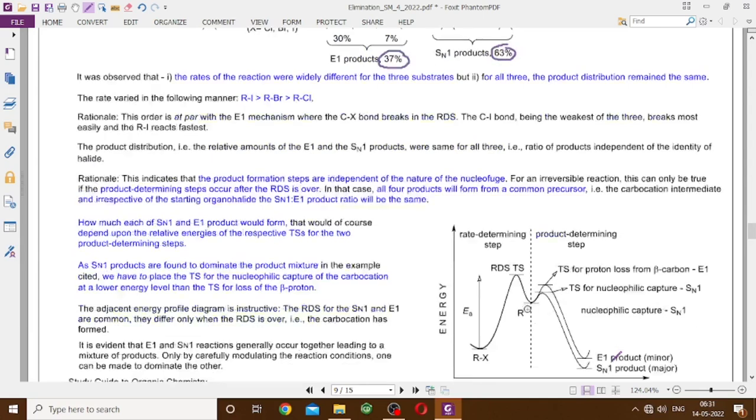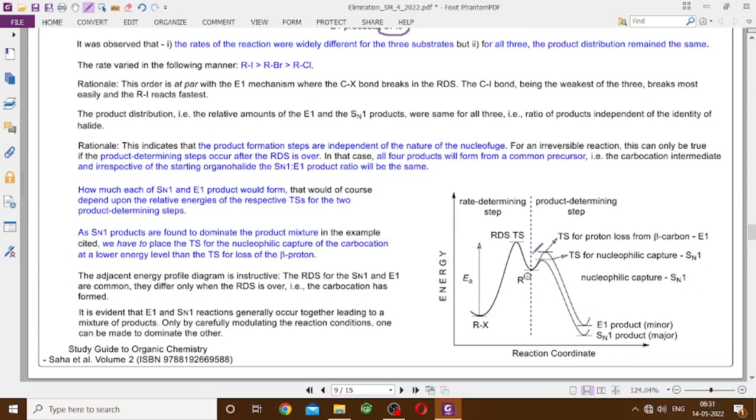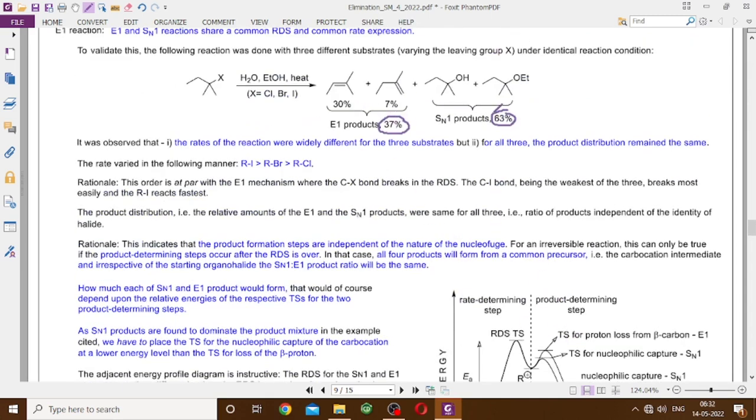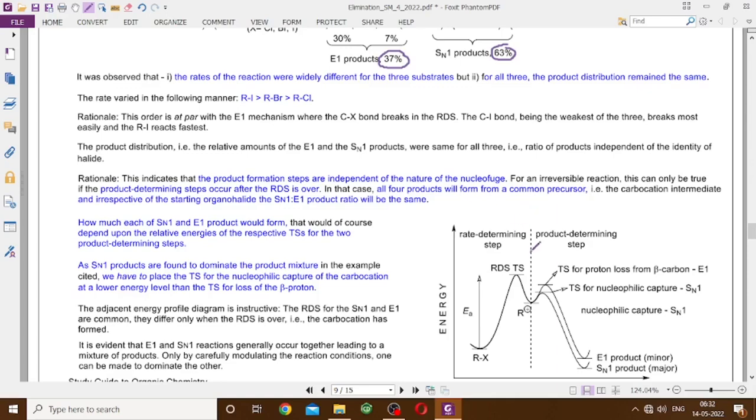Because the SN1 products are major, we have chosen to put the transition state for the SN1 reaction energetically a little bit lower compared to the transition state for the loss of proton from the beta carbon, that is the E1. That is because we get 37 for this and 63 for that. But all these transition states are lower than the transition state for carbocation formation, and carbocation formation is the RDS, and that is common to the SN1 path as well as the E1 path.